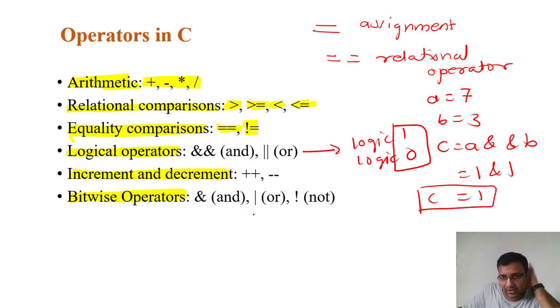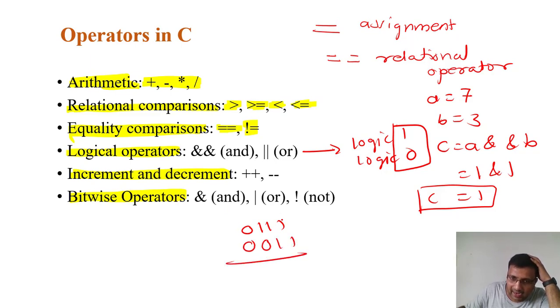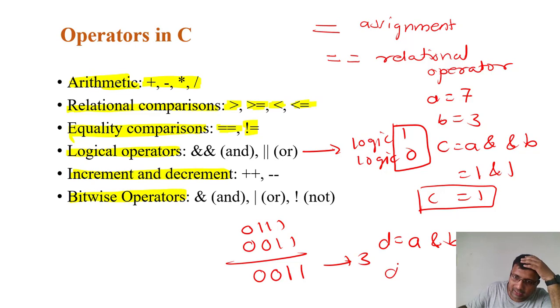But in the case of bitwise ANDing, again we take the same example: 7 is 0 1 1 1 and 3 is 0 0 1 1. So it will AND them: 1 AND 1 is 1, 1 AND 1 is 1, 1 AND 0 is 0, 0 AND 0 is 0. So it is 3. In the case of a bitwise AND b, d is equal to 3. So this is a bitwise operation, and this is what you call a logical operator.